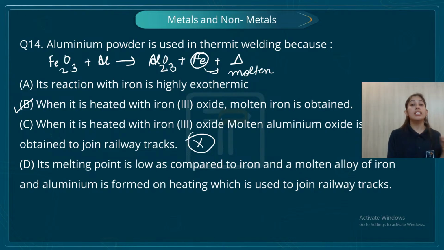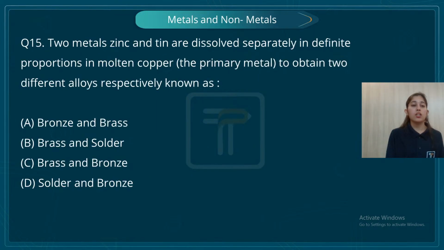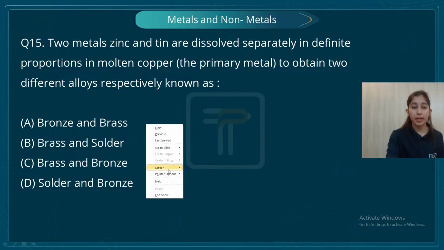And you know, student, the application of the thermite welding process is that this molten iron goes to the railway tracks and repairs the railway track. That is why the name is thermite welding. Welding of railway tracks, maintaining railway tracks, repairing them. Okay, so molten iron is obtained. Okay, let's move on to the next question. Two metals, zinc and tin, are dissolved separately in definite portions of molten copper, the primary metal.